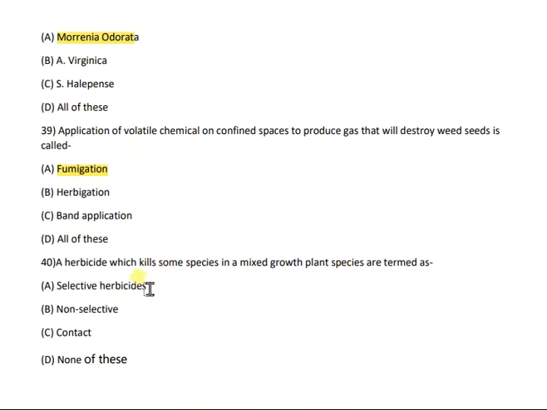Then the last question, that is question number 40. A herbicide which kills some species in a mixed growth of plant species is termed as selective herbicide, non-selective, contact, or none of these. And the right answer is selective herbicide.